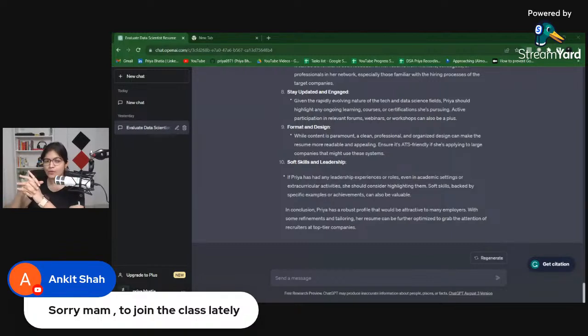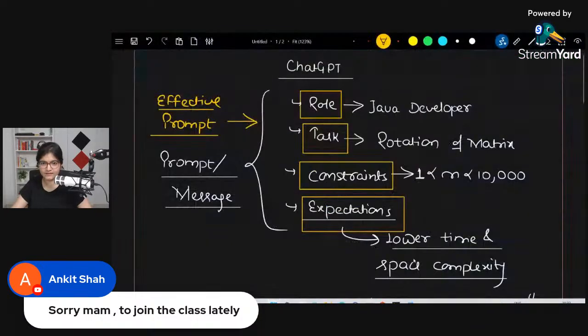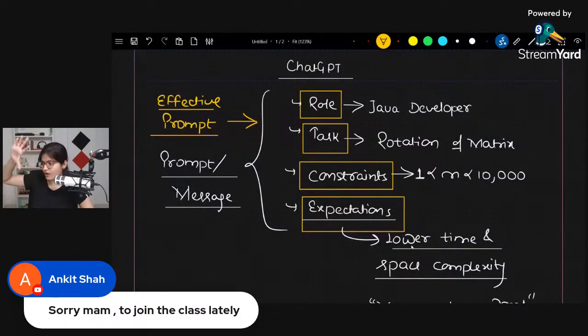तो समझ में आया सबको? What I'm trying to convey here with the help of this use case, is this clear? कि how we need to chat with ChatGPT, how we need to write an effective prompt in ChatGPT, और कैसा फ्लो होना चाहिए जब भी अपने को कोई टास्क मिल रहा है कहीं से भी, whether you are doing your own task or you're doing your company's task, how the flow should go. Now, I'm saying now because until this point of time, August 2023, I don't know what future brings to us.